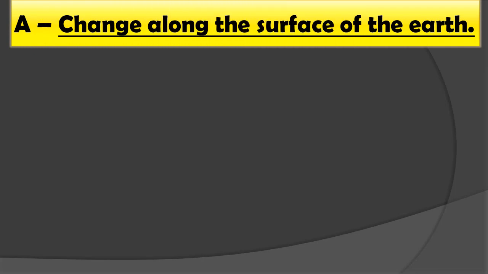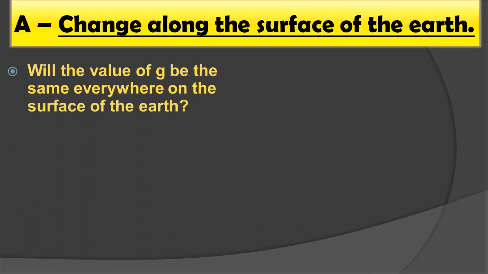So first is the value of g changes along the surface of the earth. Let's understand by the slides. Here one question is there: will the value of g be the same everywhere on the surface of the earth? Obviously it is not, because as we move along the equator and poles, it will differ from place to place.